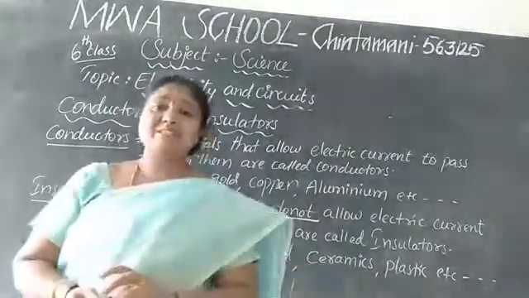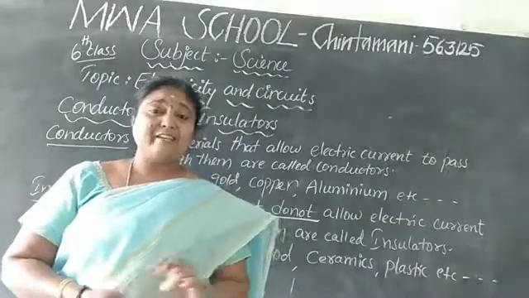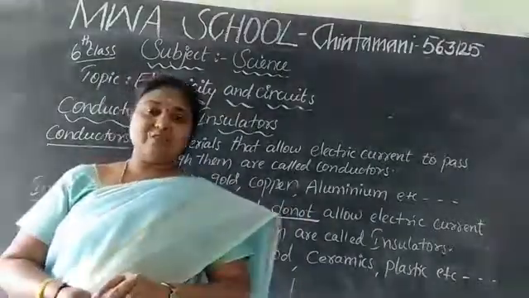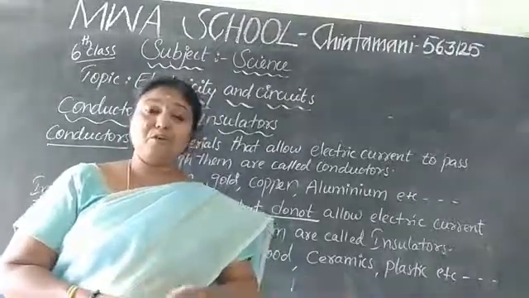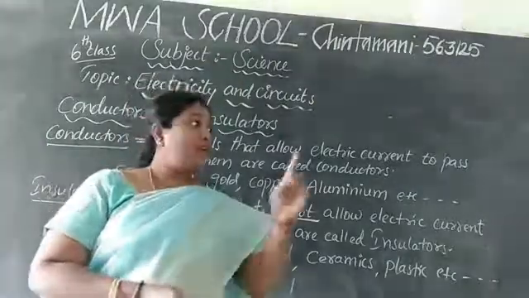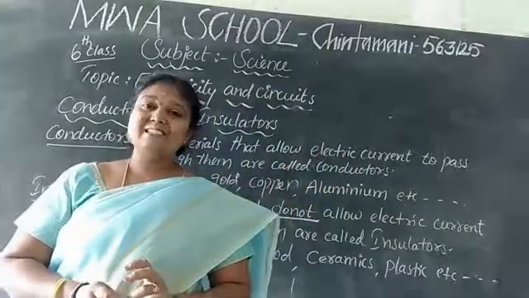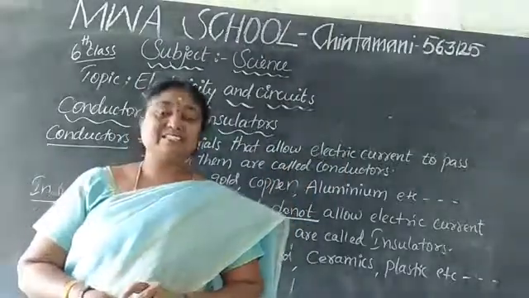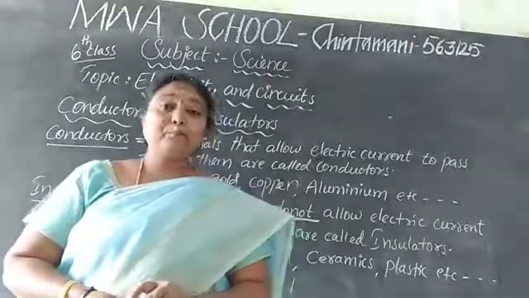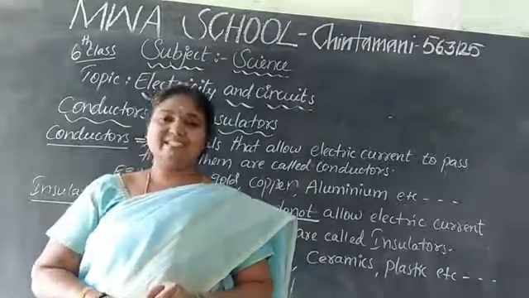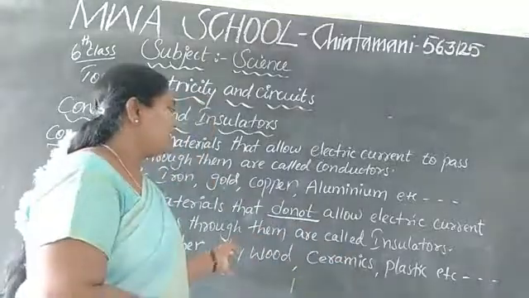Then ceramics. What are ceramics? Nowadays we use them for dinner sets and all. Have you seen that, children? And for house floors we use tiles. And electric switches and fuses and these are made of ceramics. These are all non-conductors, or we call them insulators. So, these are the examples.